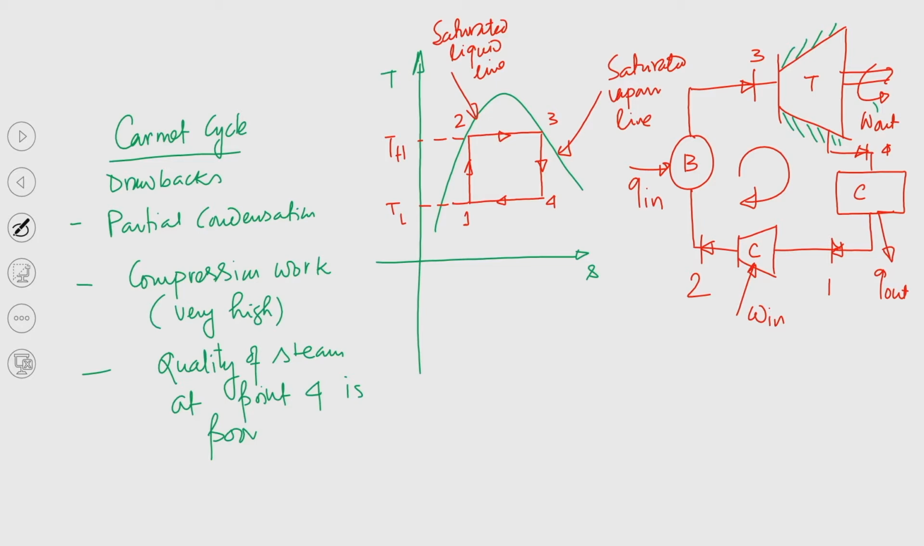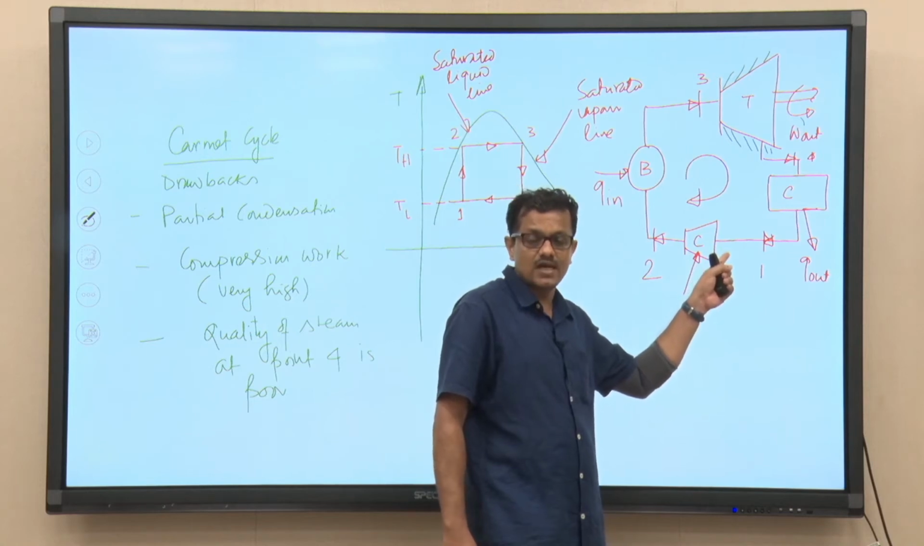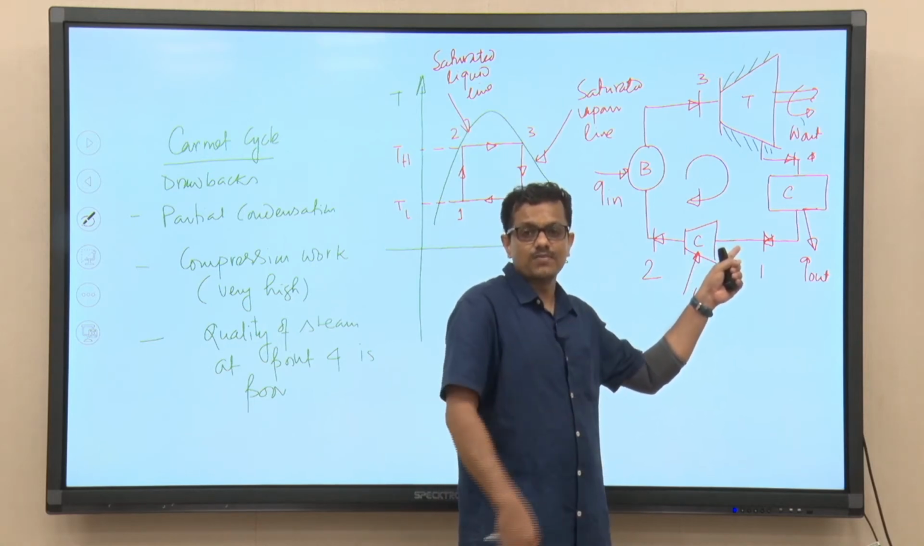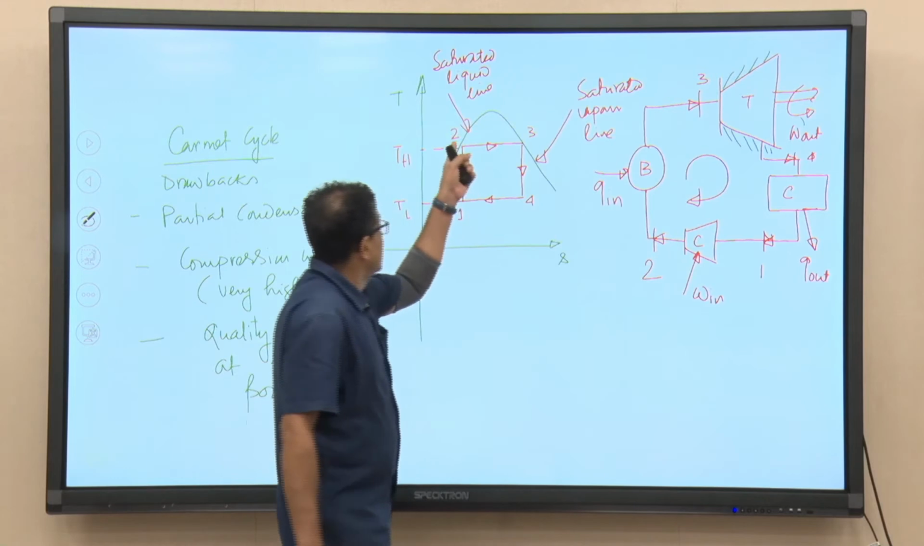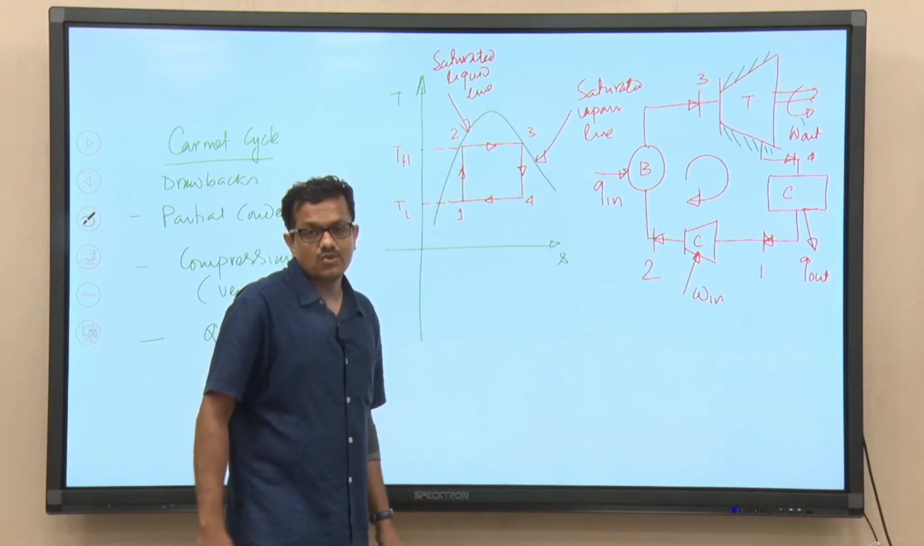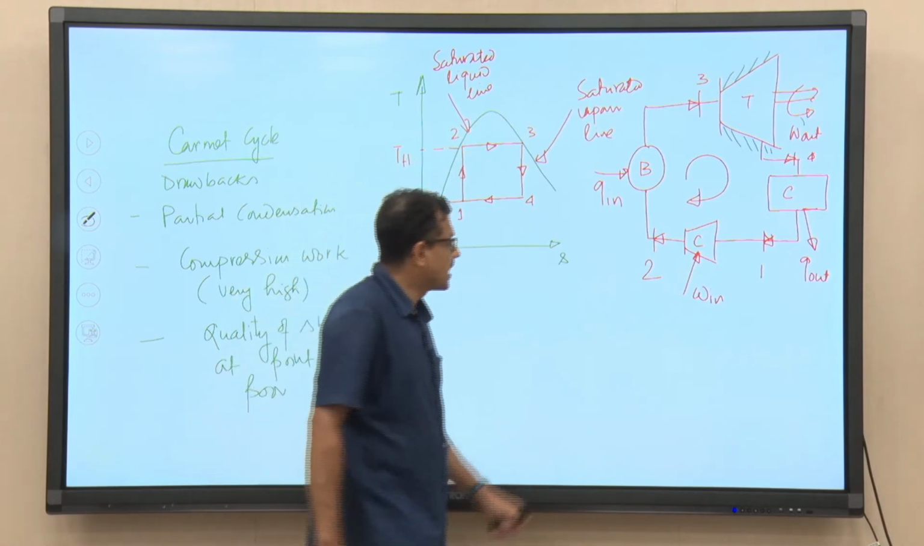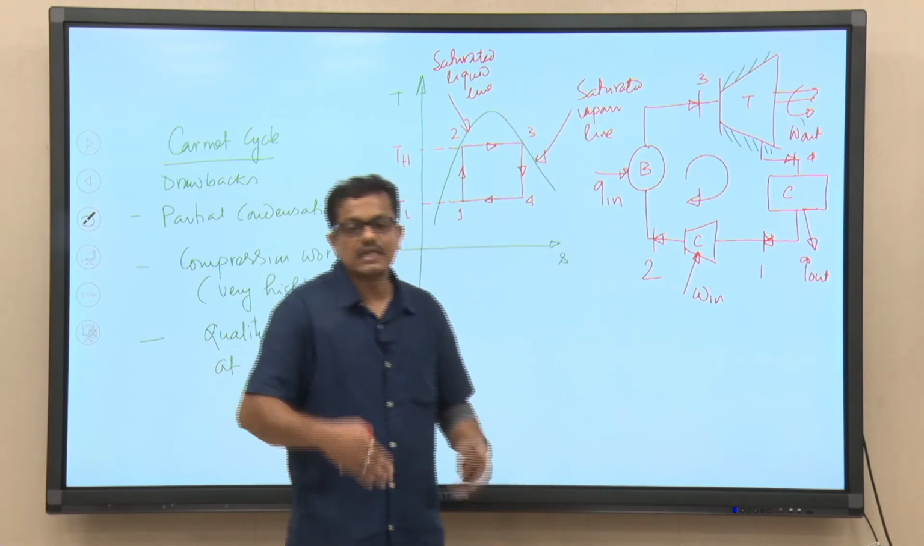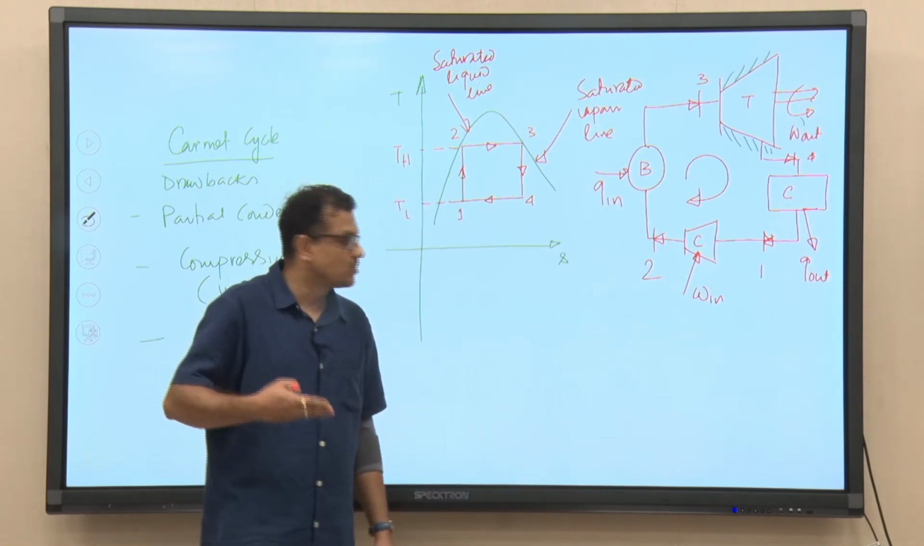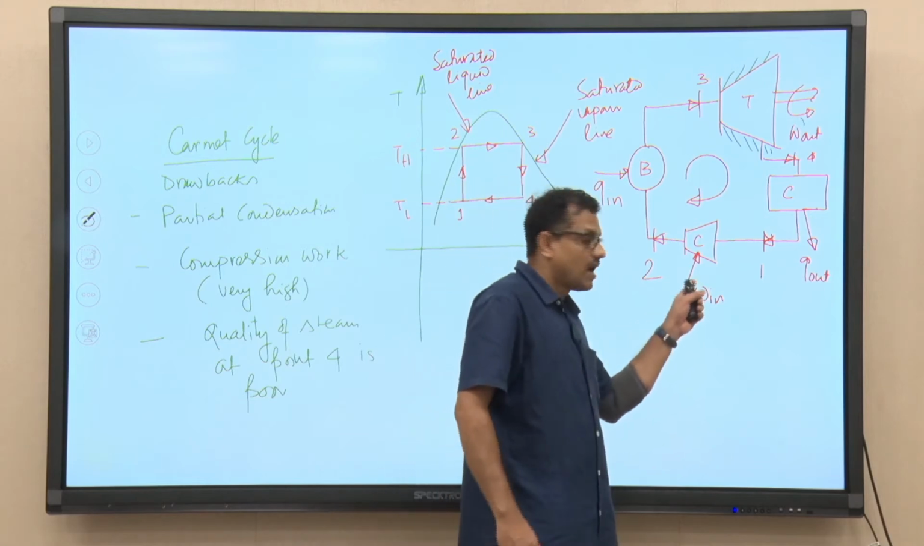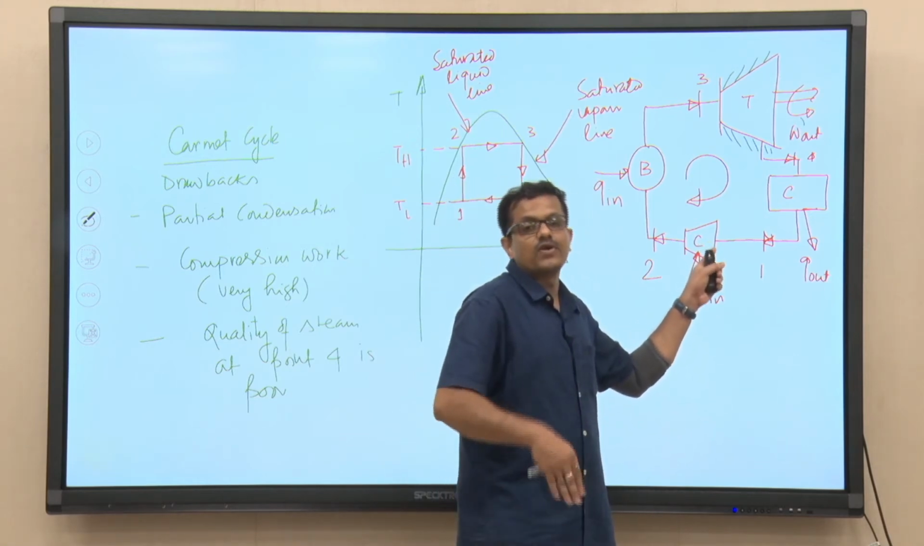Partial condensation is problematic from two different perspectives. First of all, designing a compressor which will compress a saturated two-phase mixture and, at the end of the compression process, deliver saturated liquid is not so easy. On top of that, compressing a two-phase mixture is a power consuming process. So, we need to supply high work input to the compressor for its operation.